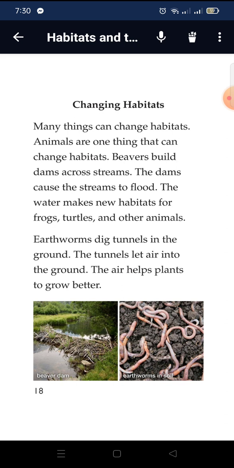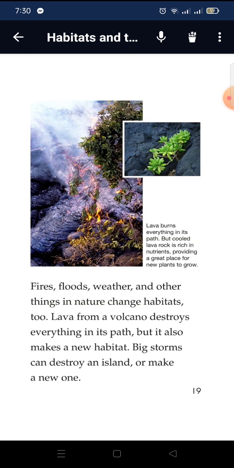Changing habitats. Many things can change habitats. Animals are one thing that can change habitats. Beavers build dams across streams. The dams cause the stream to flood. The water makes new habitats for frogs, turtles, and other animals. Earthworms dig tunnels in the ground. The tunnels let air into the ground. The air helps plants grow better.